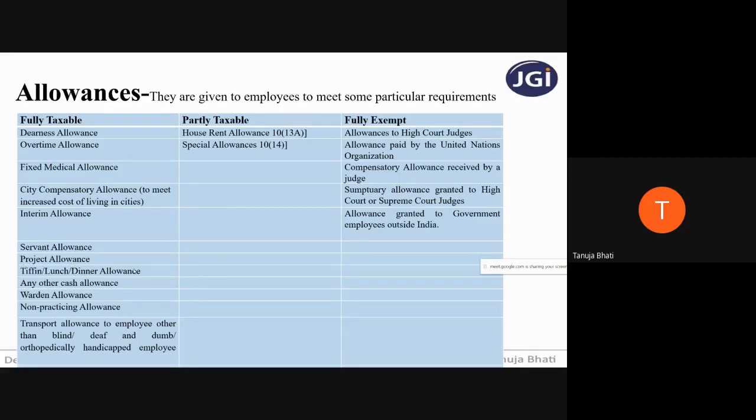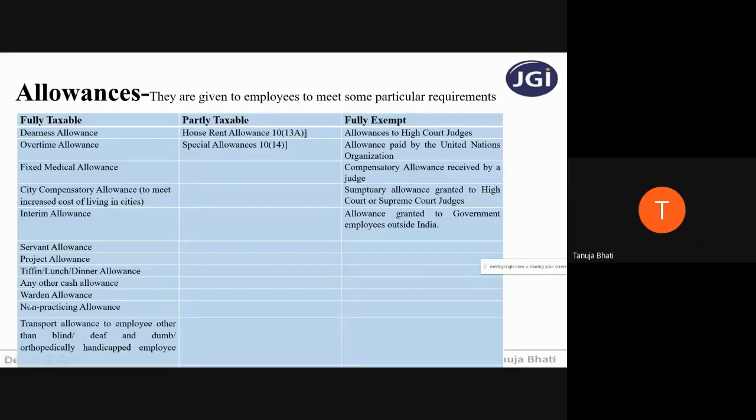Next is tiffin or lunch or dinner allowance. Now, what is this tiffin, lunch, or dinner allowance? This is nothing but it is paid to an employee to meet the expenses of his meals. Like tiffin is nothing but breakfast, and then to meet his expenses of lunch, dinner. If any additional payment is made by the employer to the employee, then it is 100% chargeable to tax. Next is any other cash allowance. If any other cash allowance is given, it will be taxed under the head income from salaries.